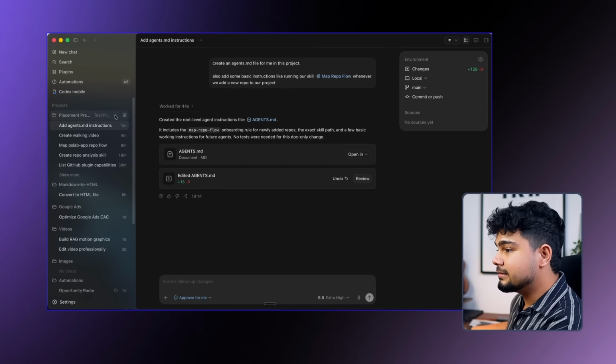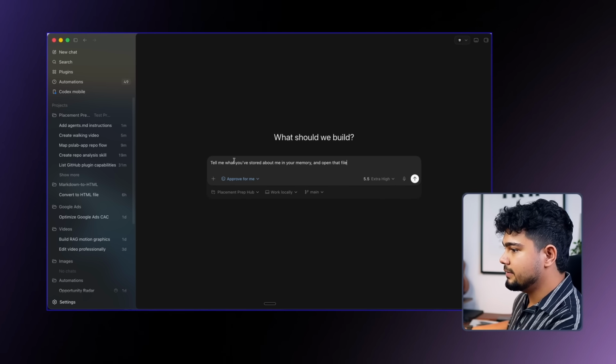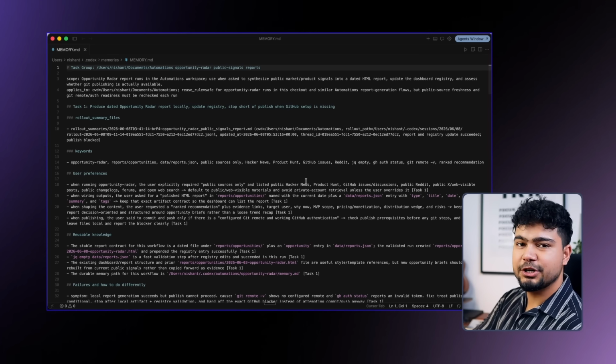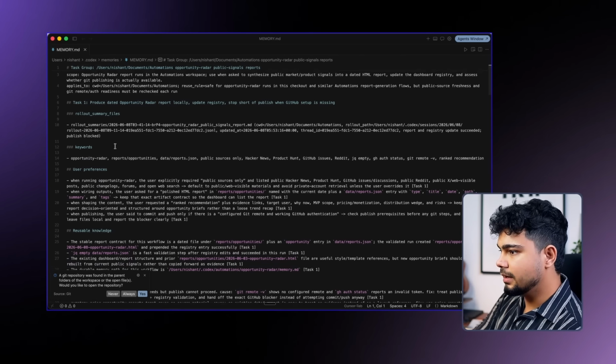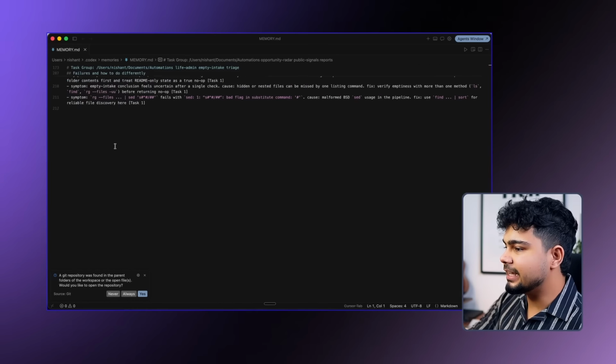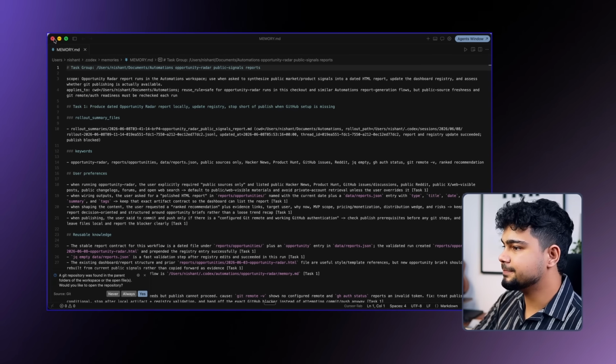So let's see what has been stored in the auto memory as of now. Will do tell me what you have stored and open that file. So it opened the memory.md file that it has created for us till now. So ये पूरी memory है जो भी चीज़ें हमने अब तक करी हैं. As you can see, इसमें इसने सारी details around us store कर दी हैं. That's amazing. So whenever you talk to Codex, it will keep on adding things in memory.md file. क्या तुम्हें पसंद है, कैसे किस चीज़ को करना होता है, कौन सा डिज़ाइन लैंग्वेज तुम्हें पसंद है. So next time when you are creating something new, it will use that memory and automatically do a lot of things on its own. तुम्हें बार बार सेम चीज़ बताने की ज़रूरत नहीं पड़ेगी. तो ये ऑटो मेमोरी होती है.